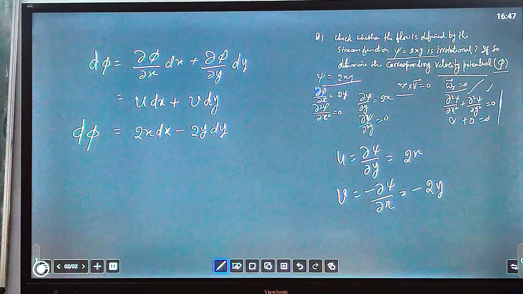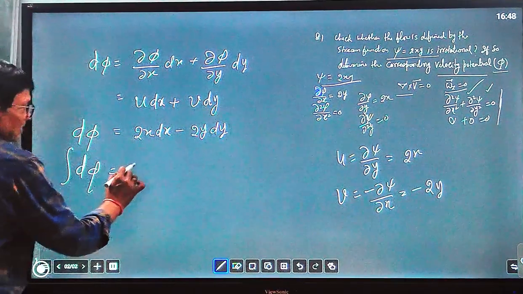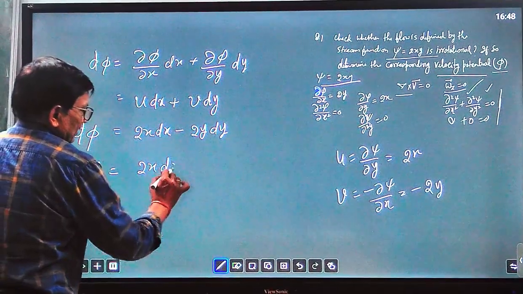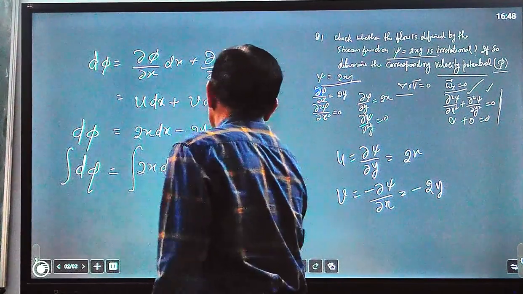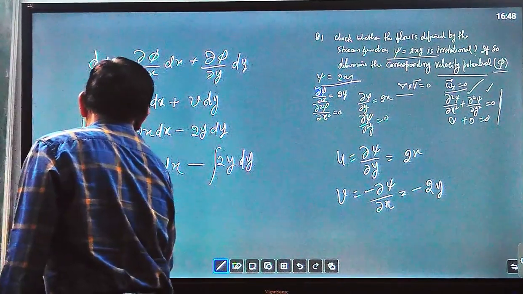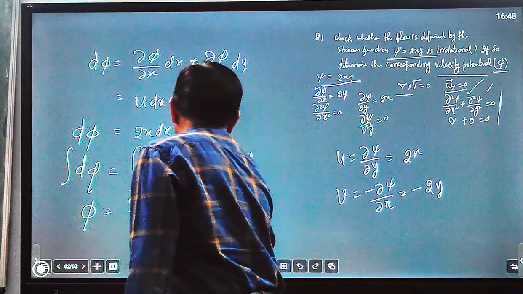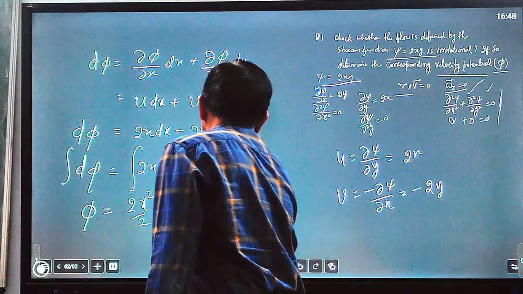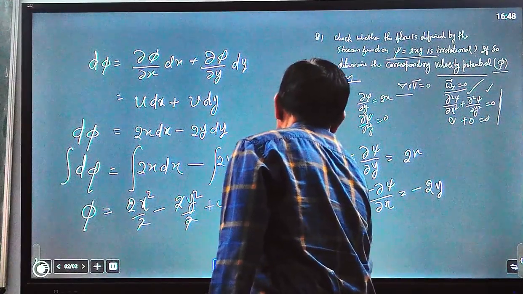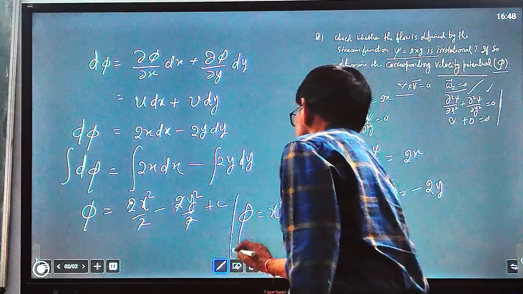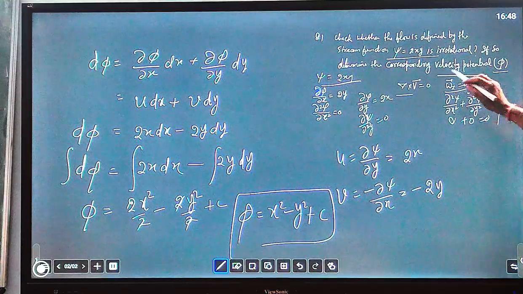Now for finding out phi, we integrate. So integrating this, d phi equals the integration of 2x dx minus the integration of 2y dy. So phi equal to 2x square by 2 minus 2y square by 2 plus c. So phi equal to x square minus y square plus c. So this is the velocity potential we have derived from the given condition of psi equal to 2xy.